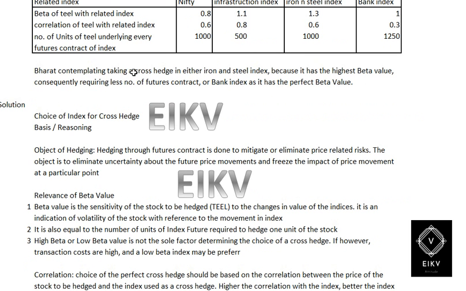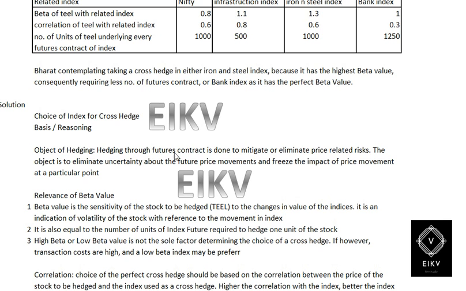Bharat is contemplating taking a cross hedge in either iron and steel index because it has the highest beta value, consequently requiring fewer future contracts, or bank index as it has the perfect beta value. So going ahead with the solution, we have the choice of index, this is cross hedge, basic reasoning.